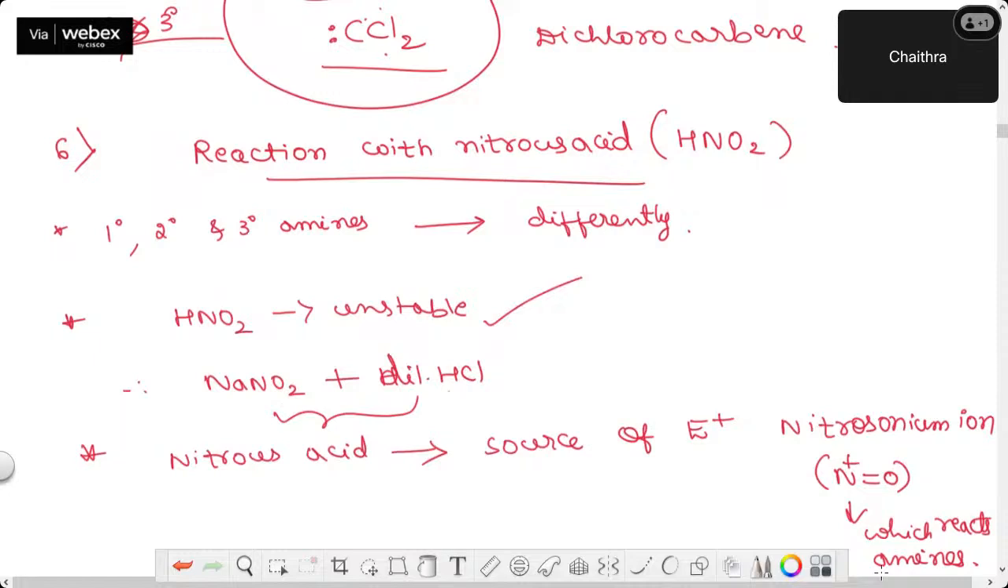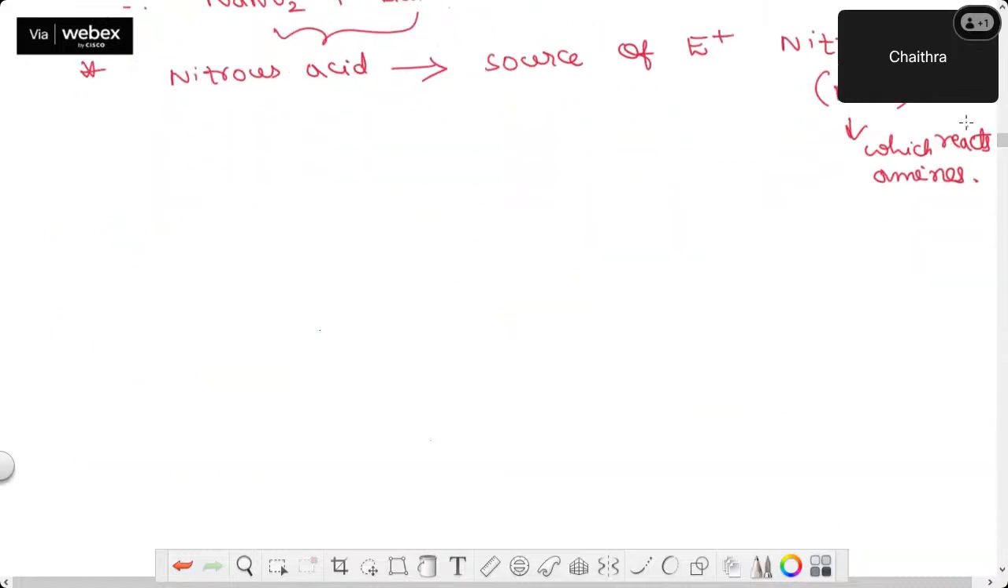Understood? The next reaction, what have we taken? Reaction with nitrous acid. All the amines will not behave in the same way. They behave differently. So again, you can use it as a distinguishing test. So here HNO2 is unstable, so I am doing the in situ preparation, and this nitrous acid is acting as the electrophile source. Who is the electrophile? Nitrosonium ion.